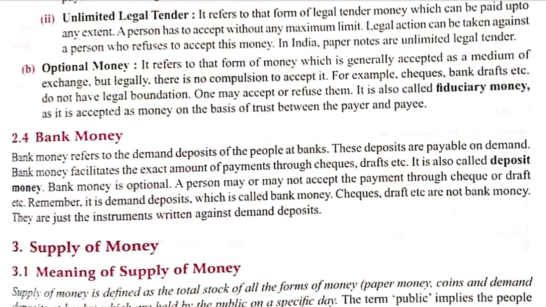Next is bank money. Bank money is also demand deposits. I think you know what a demand deposit is. It is the money which we deposit with the bank, and we can ask for it back from the bank, and the bank will have to pay that money anytime. That is demand deposit, so they are called bank money. Only the money that is deposited by us and that we can withdraw anytime is a demand deposit. So bank FDs are not demand deposits. We cannot withdraw a bank FD anytime, and checks or drafts are also not bank money.